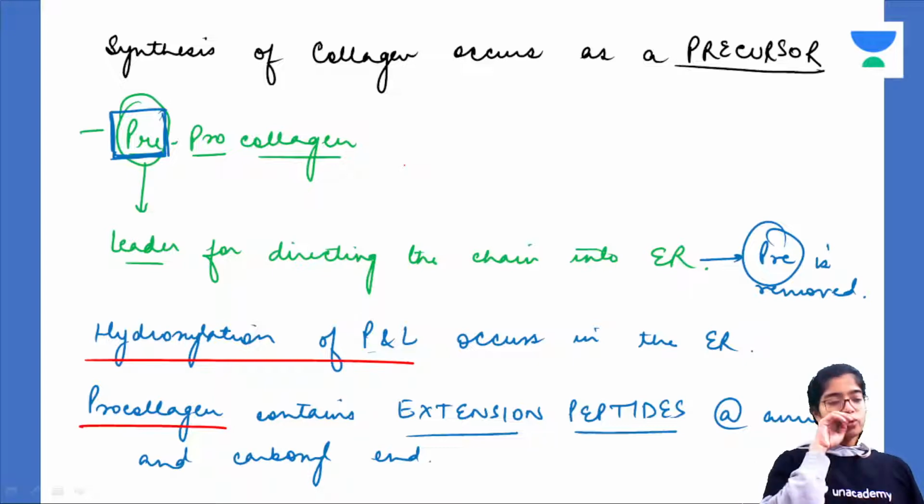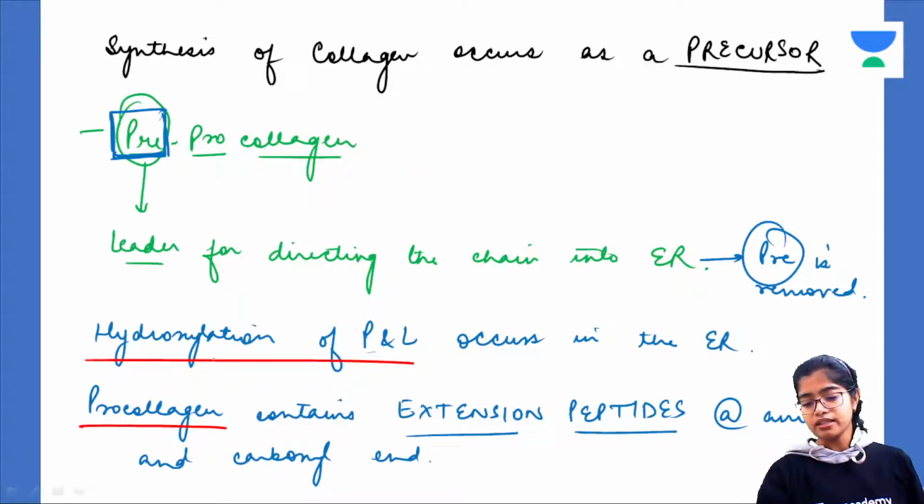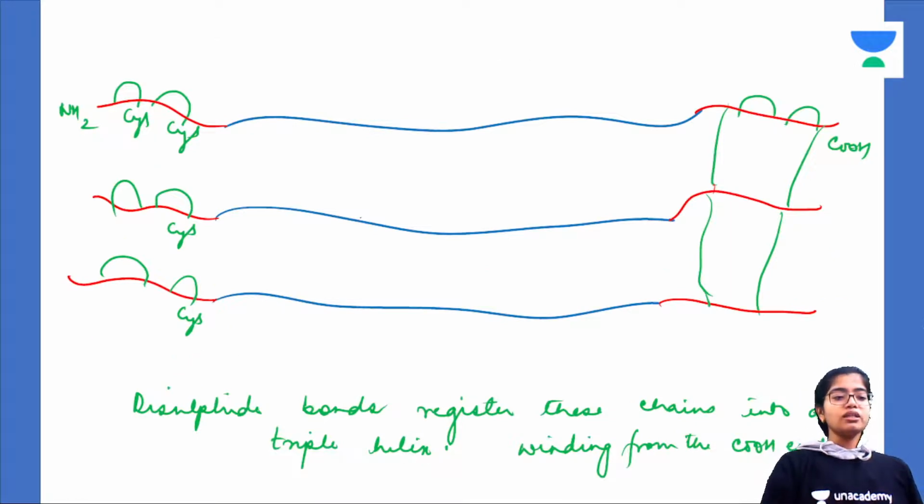Now, this immature or inactive procollagen contains some extra extension peptides at both its ends, amino as well as carboxyl ends. Okay, how are these? Now, this is the procollagen. This is the amino terminal, which contains extension peptides. This is the carboxyl terminal that contains extension peptides.